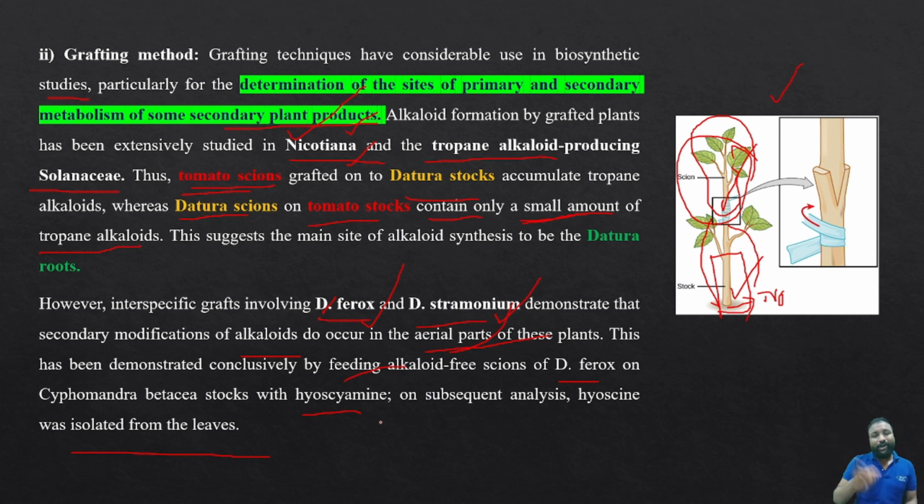But in order to confirm this statement, we took another experiment: if Datura ferox is grafted on other plants like Cyphomandra betacea, the site of synthesis will be in the leaves, so the pattern will be changed. So by this grafting method, we can investigate the site of synthesis and the concentration of the secondary metabolites. Clear? So that's about the grafting method.